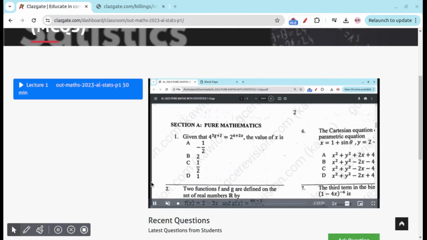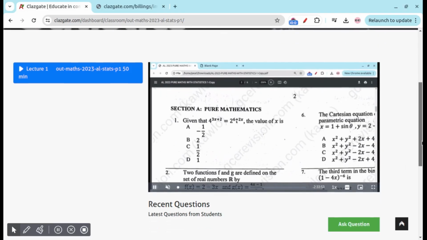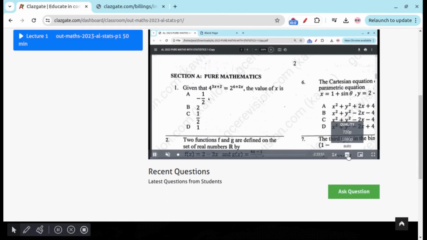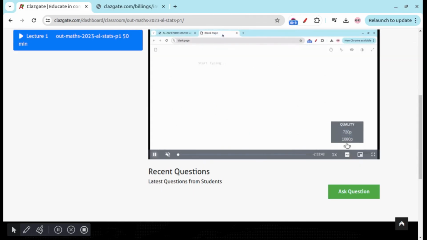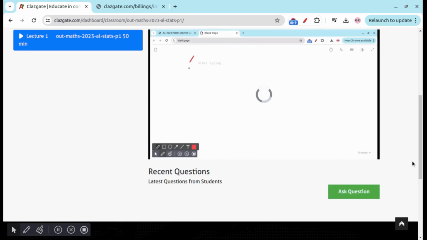Our course is loaded. If you want to use less megabytes, you can select the quality you prefer here. If you want to speed up the course, let's speed it up by 2 times, and this is how the course is.